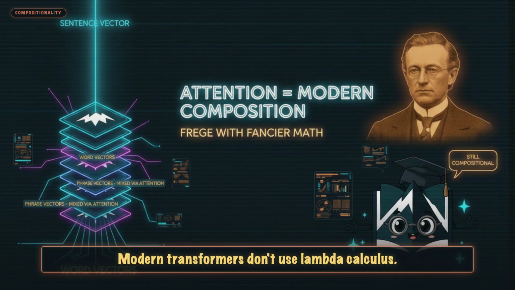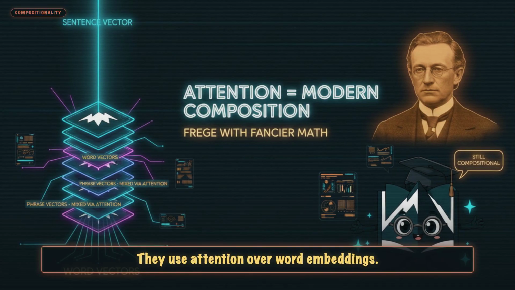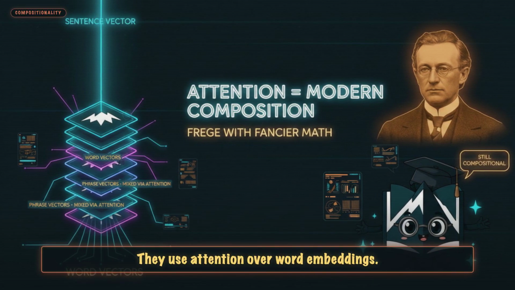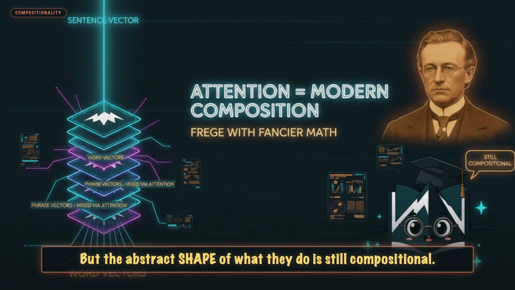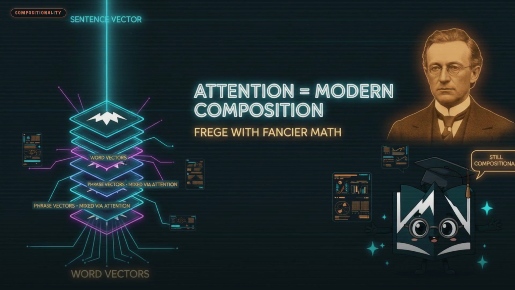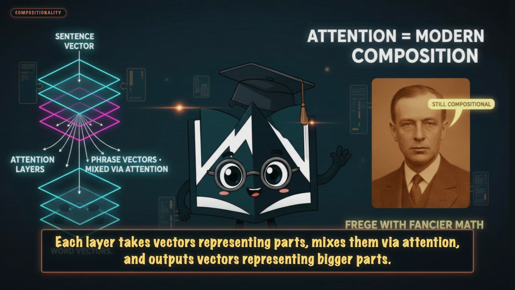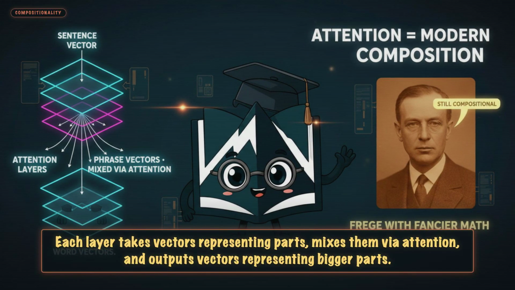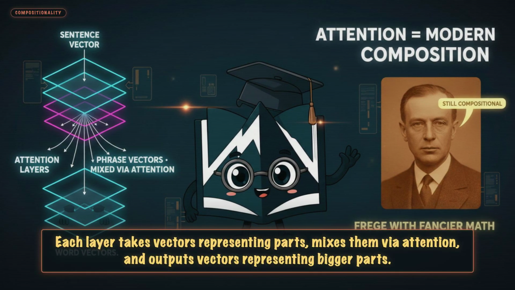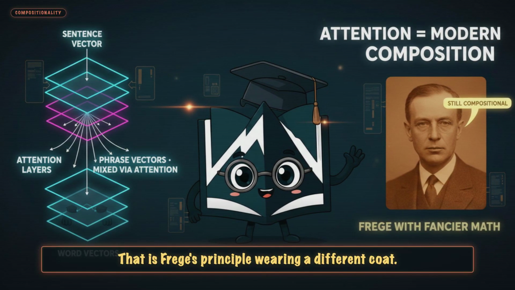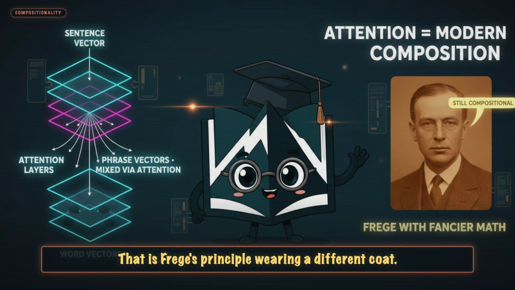Modern transformers don't use lambda calculus. They use attention over word embeddings. But the abstract shape of what they do is still compositional. Each layer takes vectors representing parts, mixes them via attention, and outputs vectors representing bigger parts. That is Frege's principle wearing a different coat.